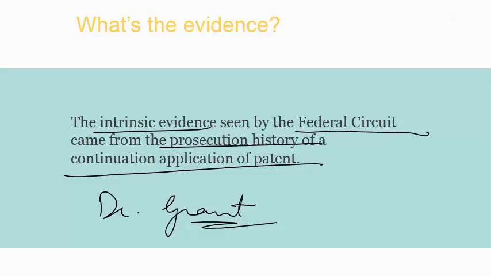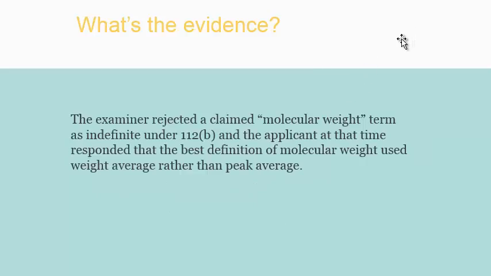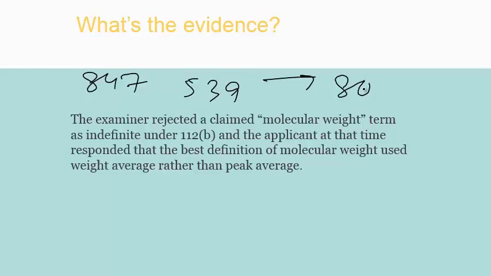So the Federal Circuit relied on the prosecution history, in which there were two continuation applications, the 847 and 539 patents, which are both continuations of application 808.